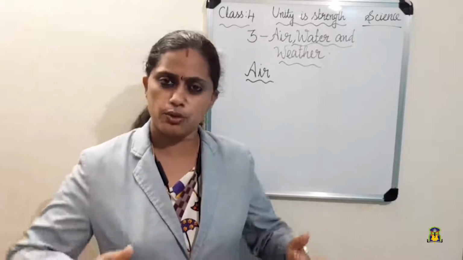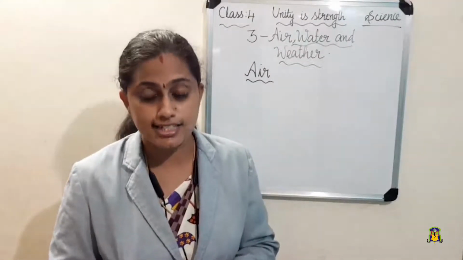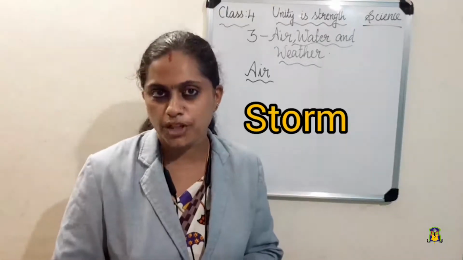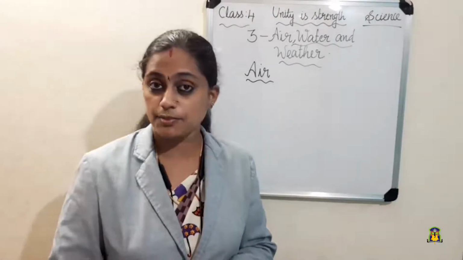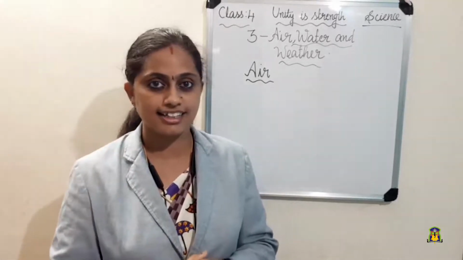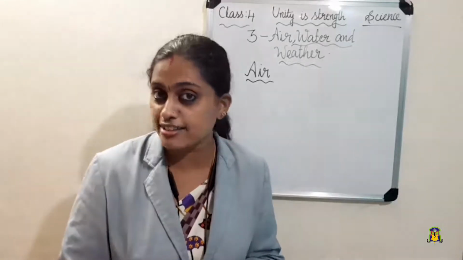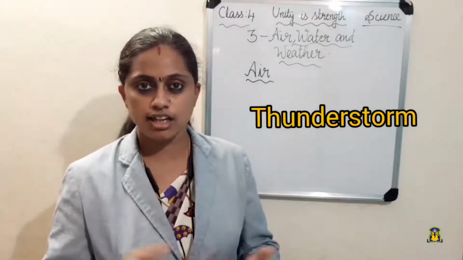Suppose it is a very strong wind. Can you tell me what it is called? It is called a storm. You have heard about this storm? Sometimes a storm will be there along with thunder and lightning. Have you heard that? That is called a thunderstorm.